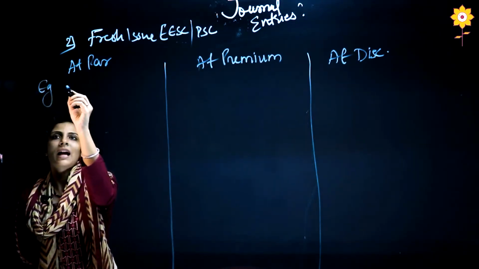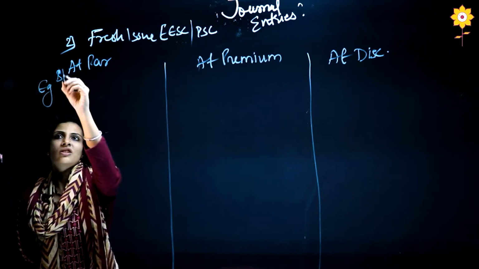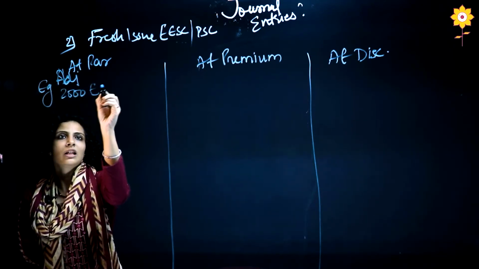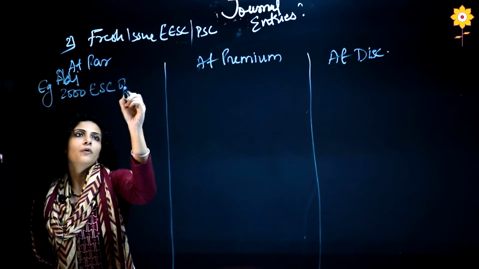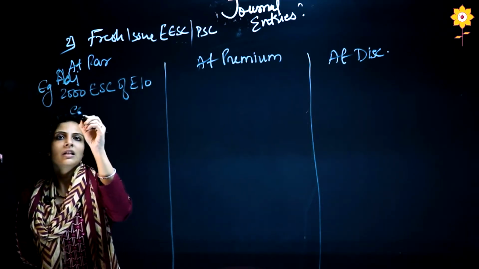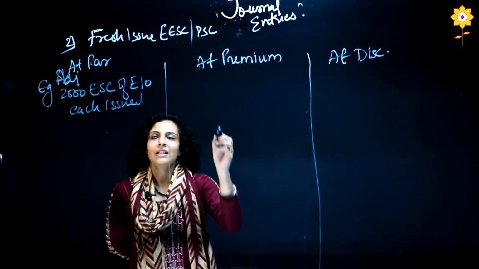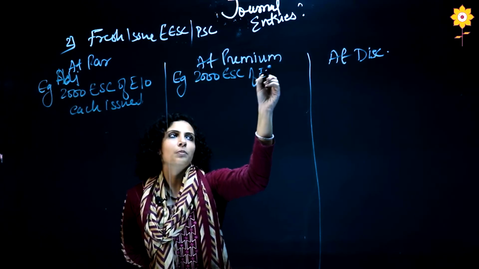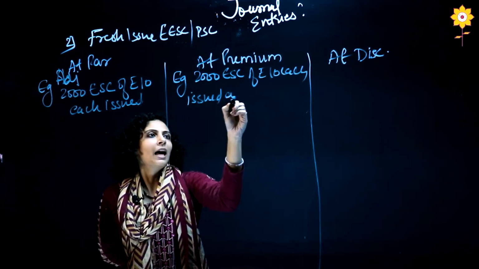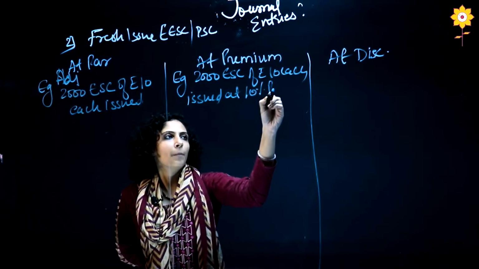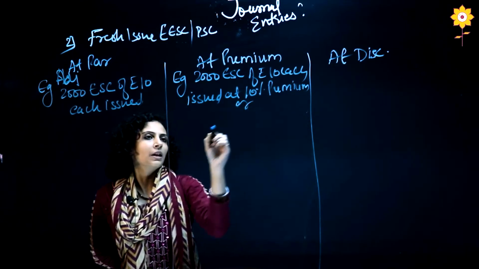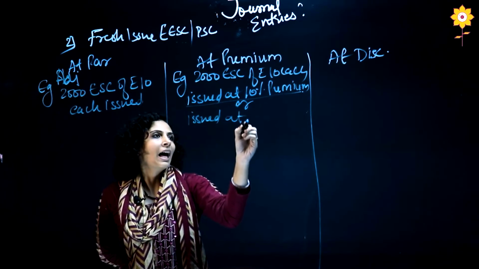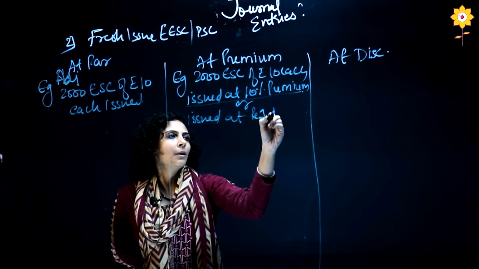Let us say in the balance sheet or in the adjustment, it is given that 2,000 equity share capital of rupees 10 each issued. Okay. Second example here will be 2,000 equity share capital of rupees 10 each issued at 10% premium, or this statement can be written as issued at ₹1 premium.